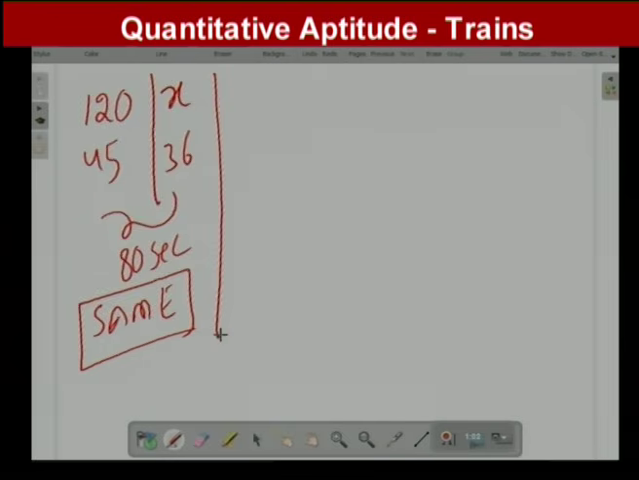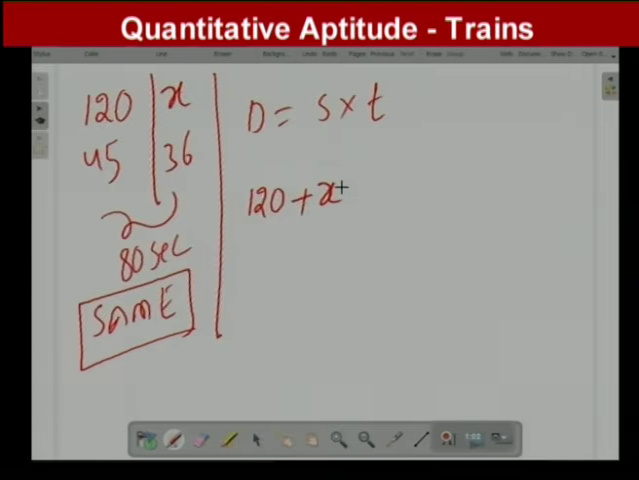So this is the basic concept he has given. Very interestingly, we can find the answer by applying either speed equals distance by time, or, as I am taking here, distance equals speed into time. However, you will get the same answer. So distance means one train length is 120, and another train length I assumed is x.